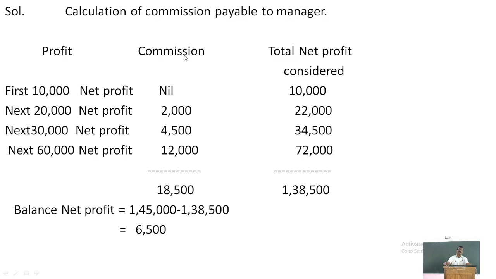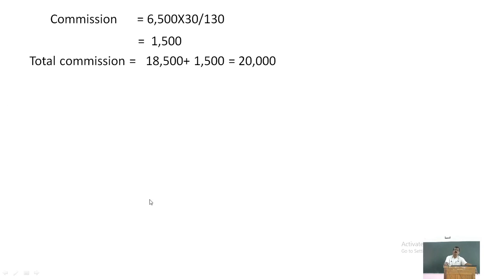The total commission up to 20% of the net profit is 18,500, as we have calculated, and on the balance of the net profit it is 1,500. Therefore, the total commission payable to the managerial personnel is 20,000. So this is how we have to calculate commission at certain percentages on portions of the net profit.